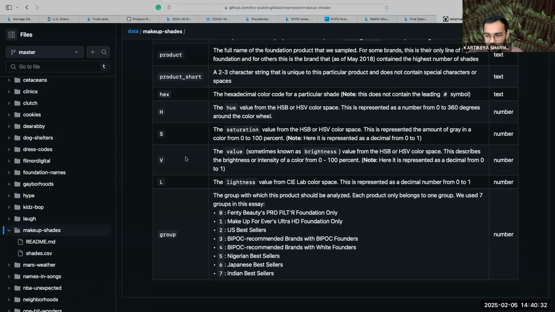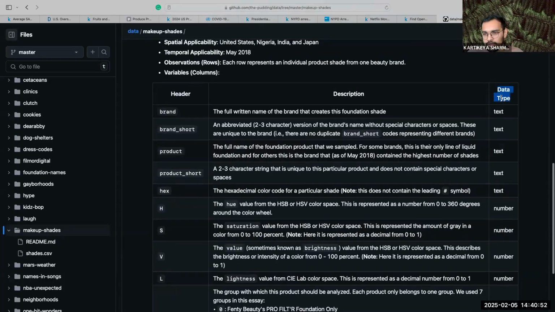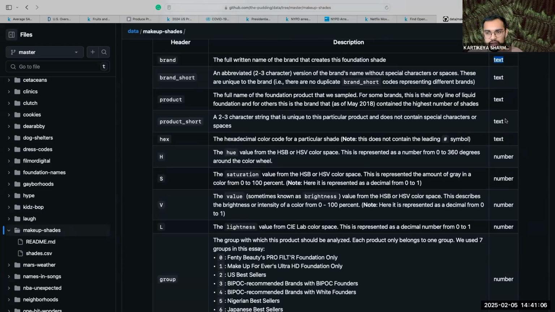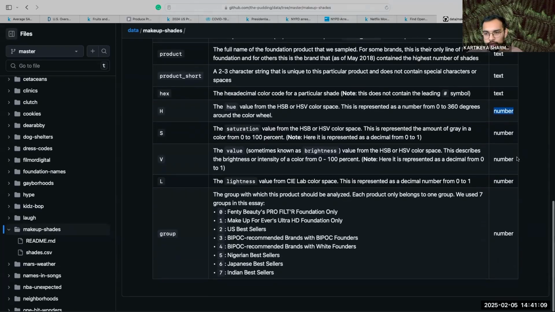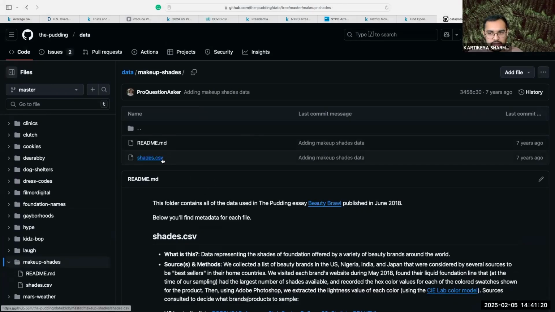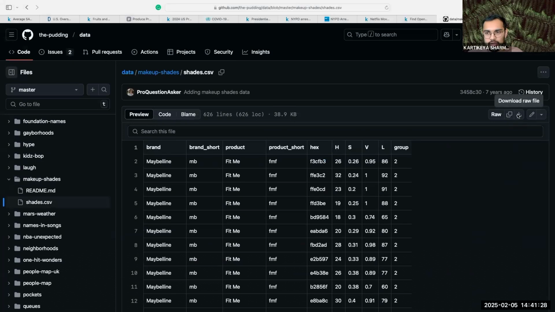This is very important. In all the data sets that I talked about, the first thing I usually do is look at the columns to see if any columns that I can actually use to answer my research questions. We see their data types. We have integers, strings, floats, booleans, lists, etc. Right? So here text is basically a string. Number is probably an integer or a float. So this is a data set for makeup shades. Here you can actually see the CSV file and you can download it by pressing download raw file. So even for GitHub, you need an account. So if you're going to find datasets on GitHub, you need to create an account.